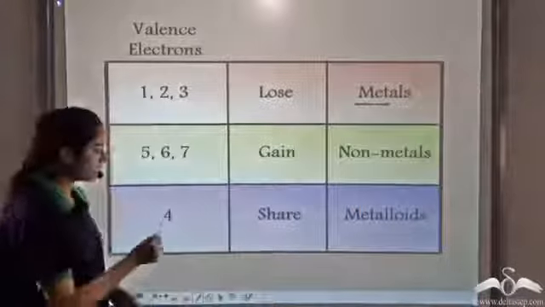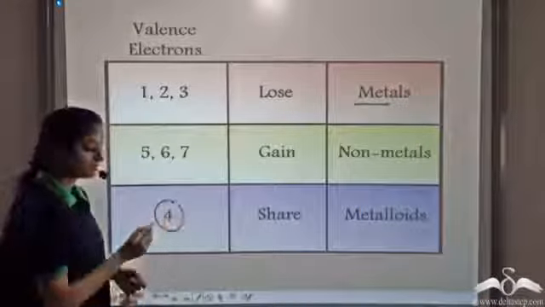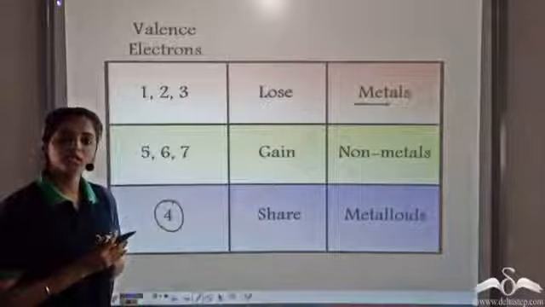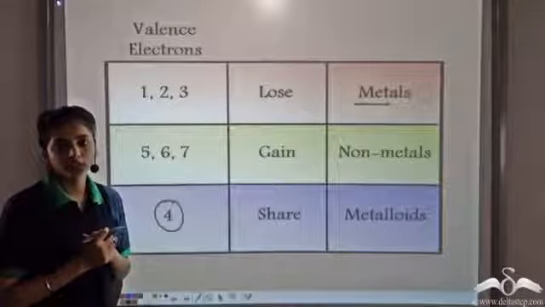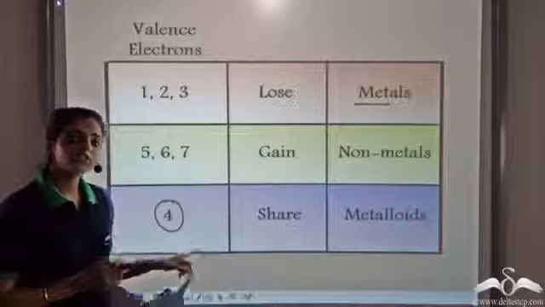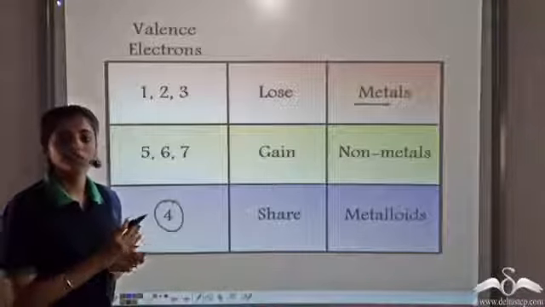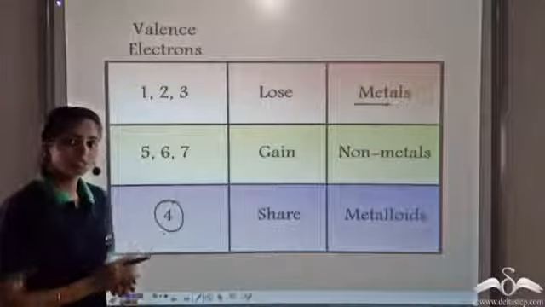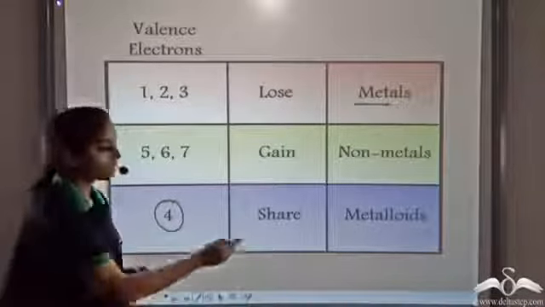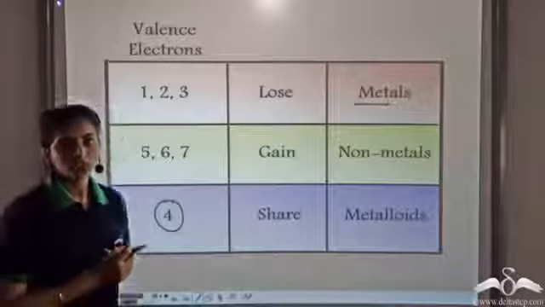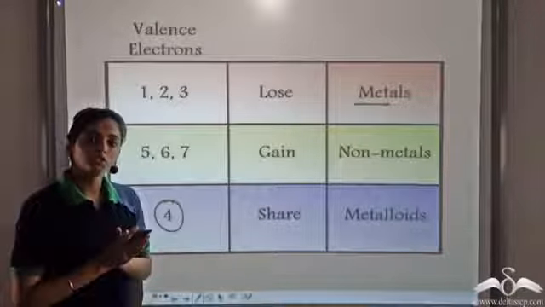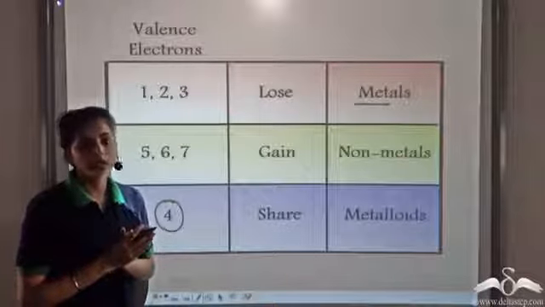And when the elements have 4 valence electrons, it is not easy to lose or gain 4 electrons. Instead, it shares 4 electrons with some other atom. Such elements having 4 valence electrons are known as metalloids. So all the elements try to achieve the nearest noble gas configuration.